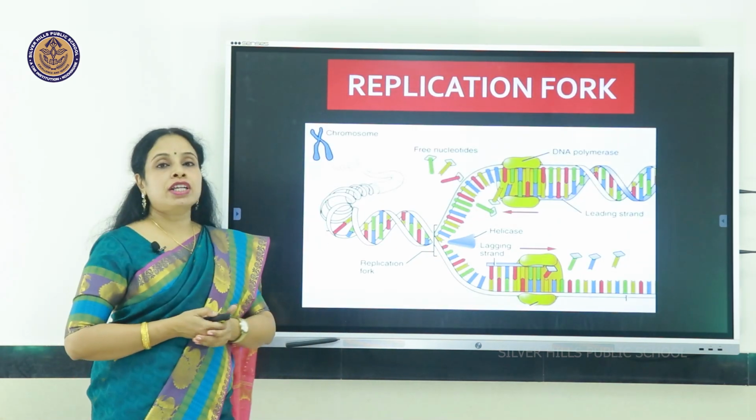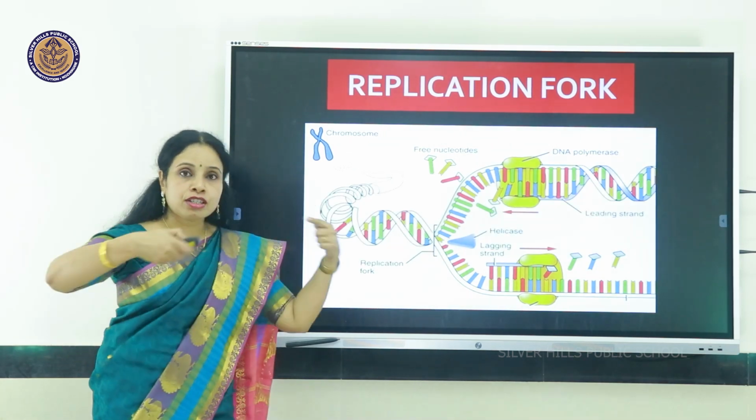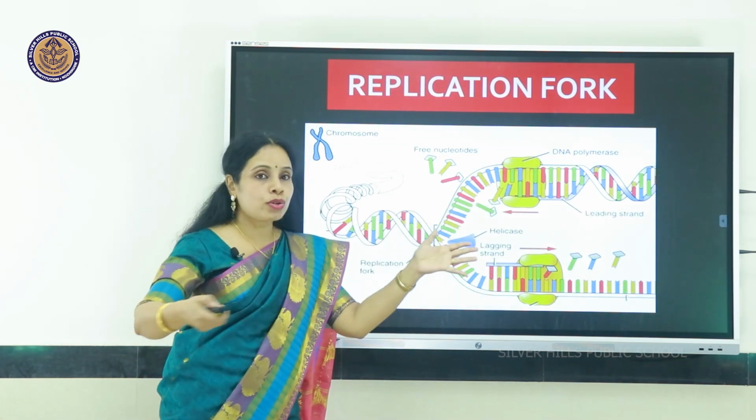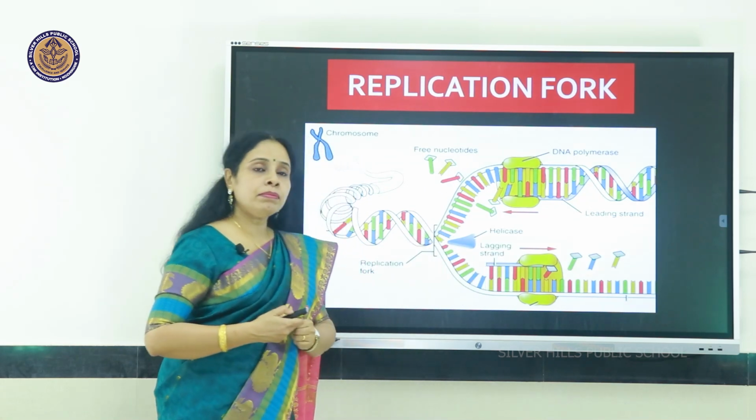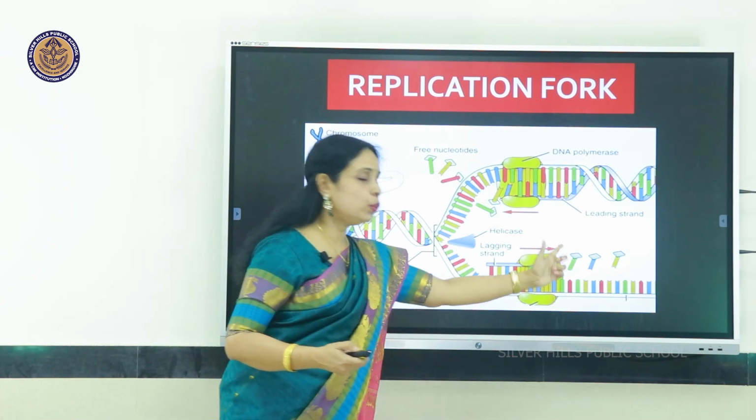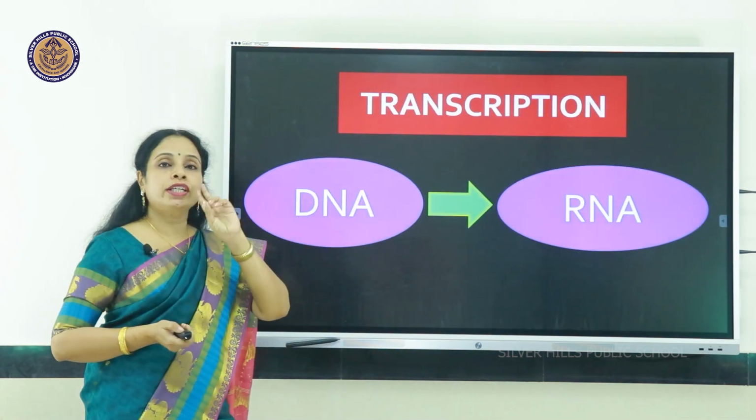So another picture of the replication fork. When you unwind the chromosomes, it's the DNA. So the two strands separate, and there's the DNA polymerase enzyme, and both the strands are forming two new strands. So one DNA becomes two daughter DNA.